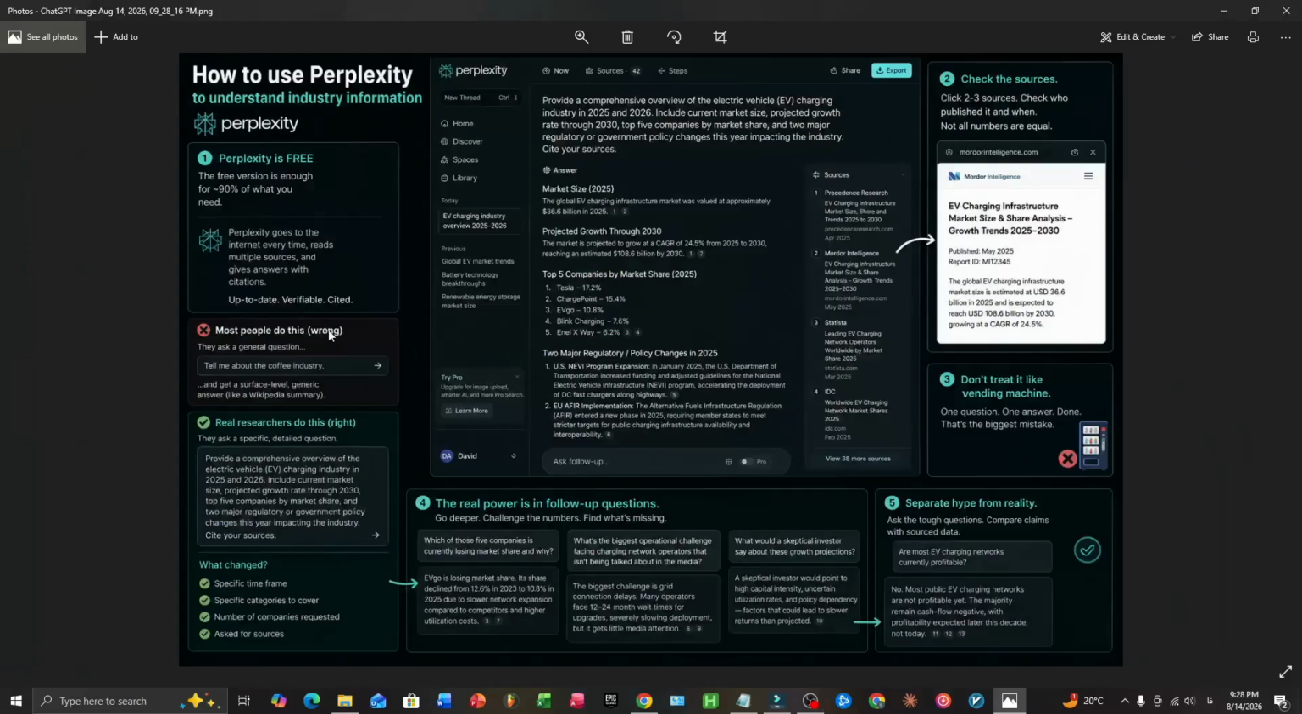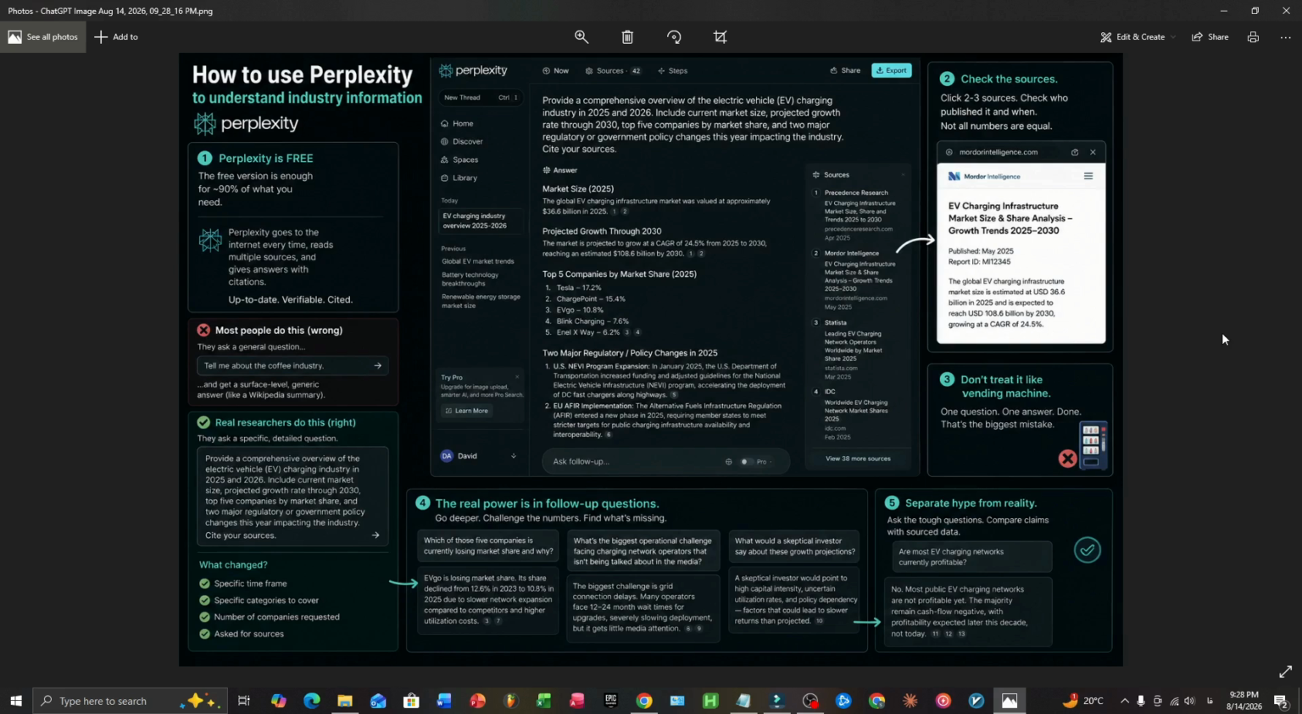The tool is Perplexity, free to use, and honestly, the free version is enough for 90% of what I'm about to show you. The first thing almost everyone gets wrong is how they ask the question. They type something like, "Tell me about the coffee industry," and they get back a shallow, generic paragraph that reads like a Wikipedia summary. That's not the tool failing, that's a bad prompt producing a bad result, the same as it would with any AI.